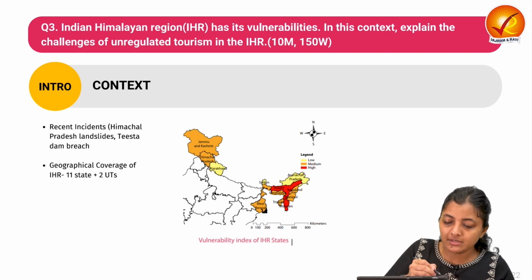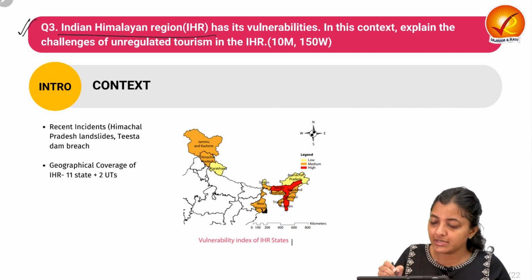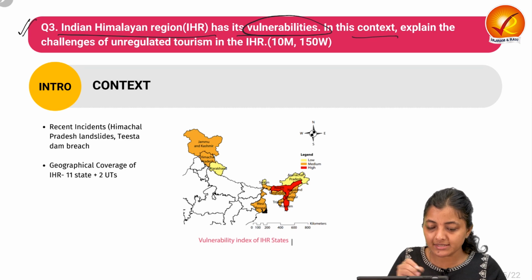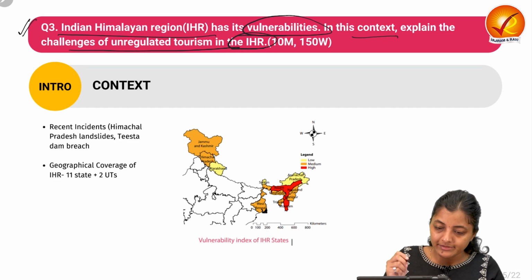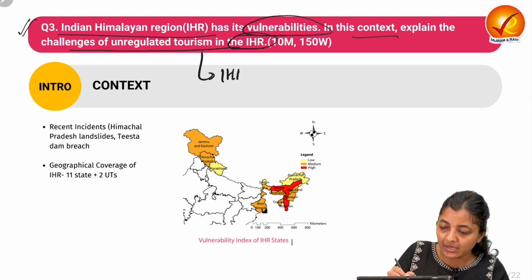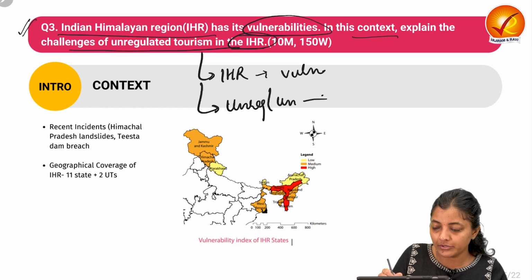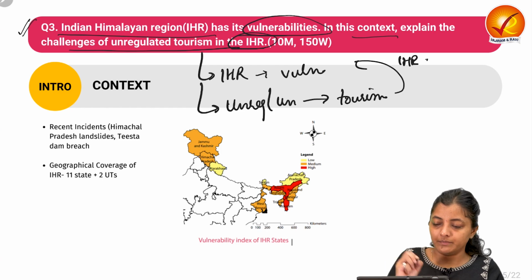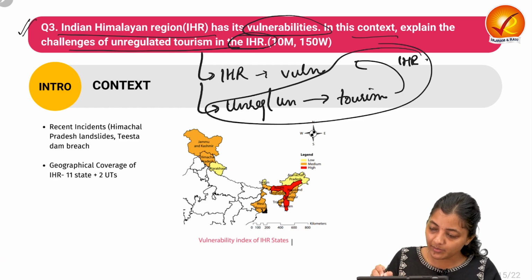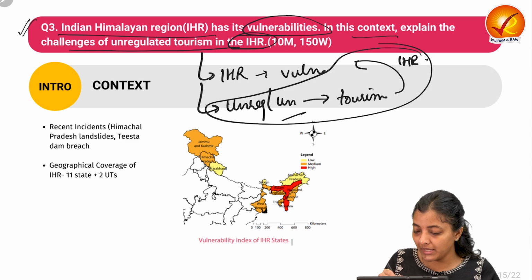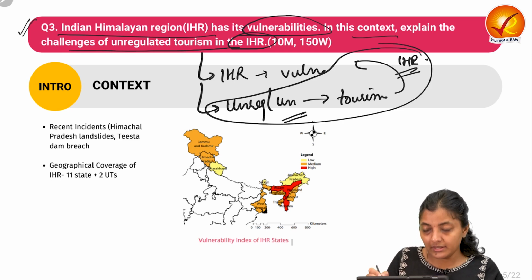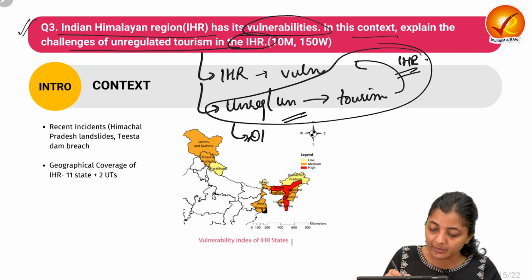Next, come to the third question. Indian Himalayan region has its own vulnerabilities. In this context, explain the challenges of unregulated tourism in Indian Himalayan region. So the question is about the Indian Himalayan region, its vulnerabilities and the challenges posed by unregulated or uncontrolled tourism on the Indian Himalayan region. So this would be the main demand.